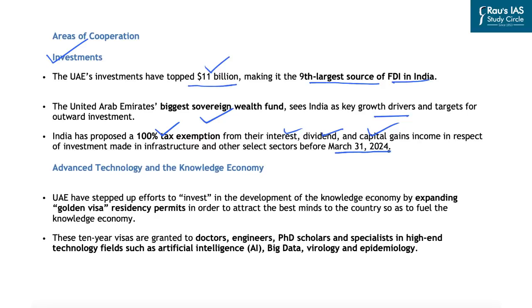Further, both are focusing on advanced technology and the knowledge economy. As we have already seen, the UAE is trying to diversify into a knowledge economy from the present oil-based economy. And that is why the UAE is stepping up efforts to invest in the development of the knowledge economy by expanding golden visa residency permits in order to attract the best minds to their country to fuel this knowledge economy. And these 10-year visas will be granted to doctors, engineers, PhD scholars, and specialists in high-end technology fields such as artificial intelligence, big data, virology, and epidemiology.